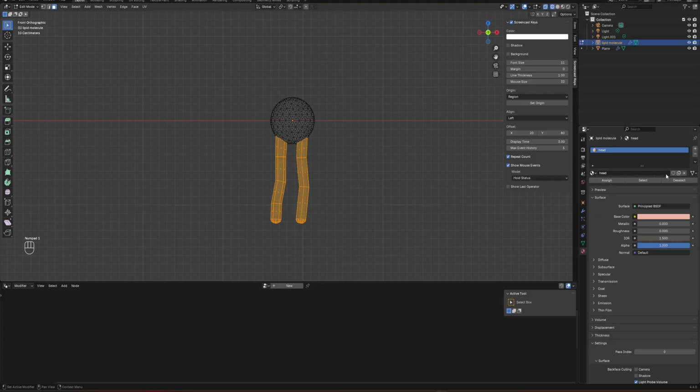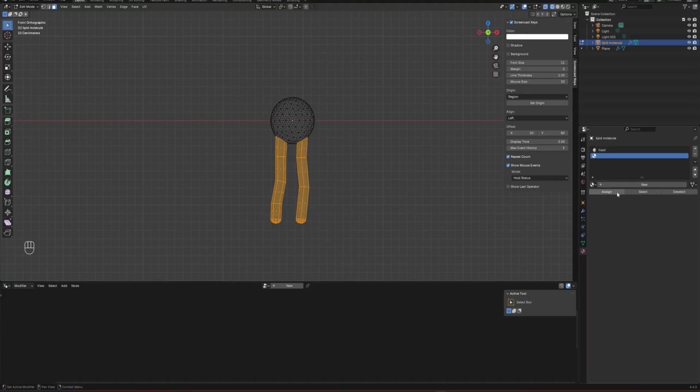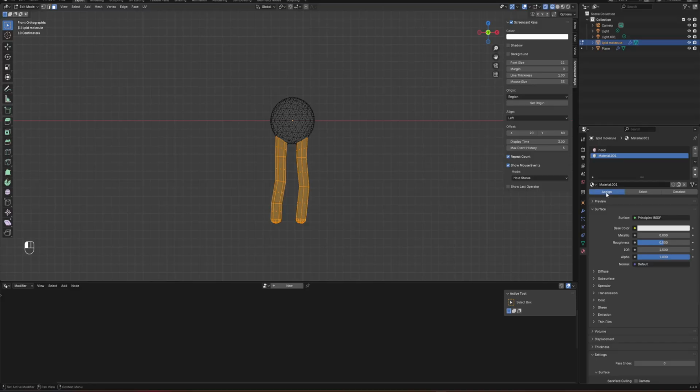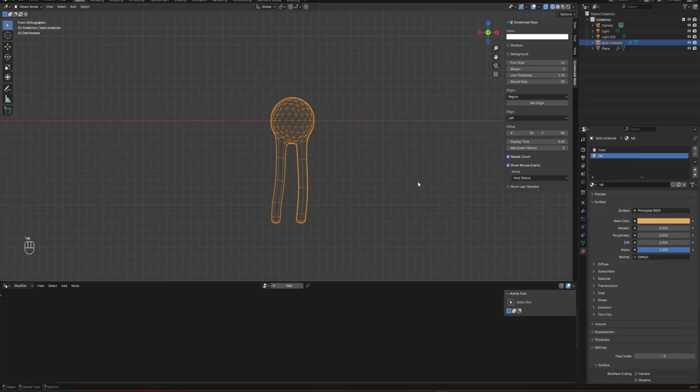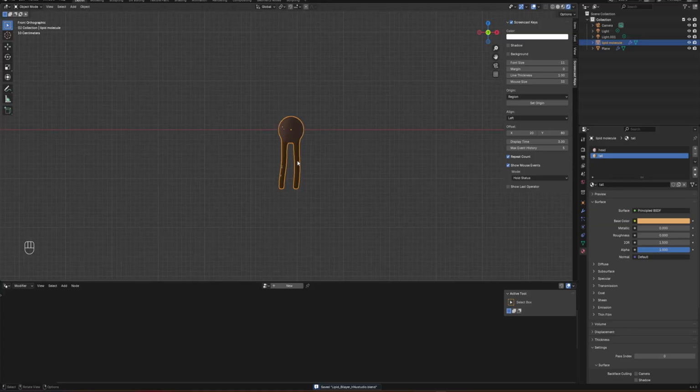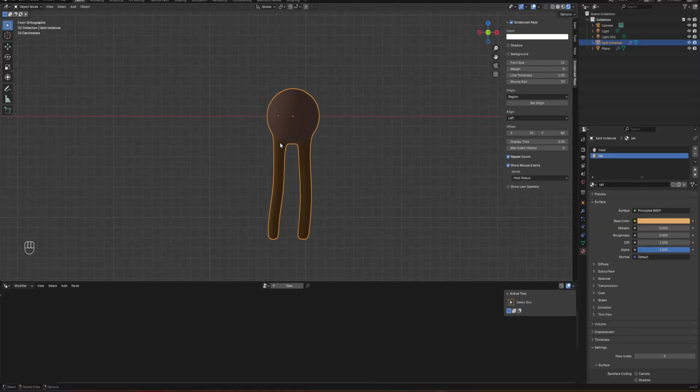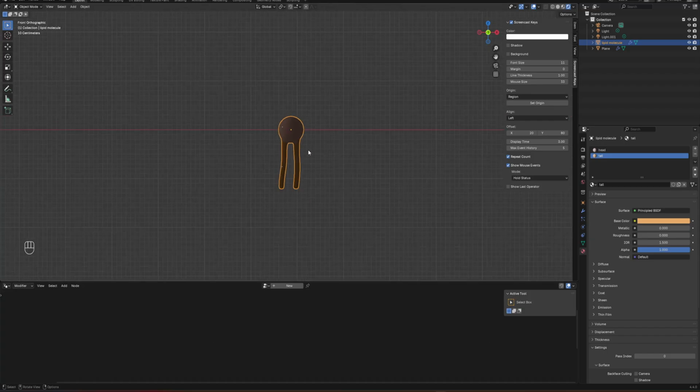So then you can add another one and then create new and assign. I'll call it tail, and then you can change the color here to something like this. I'll change this later. You can exit the edit mode, and then if you go to shading, you will see it's very hard to see here because I don't have a light.